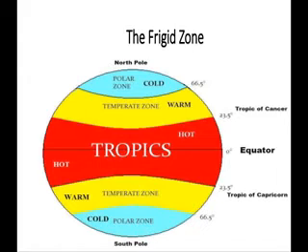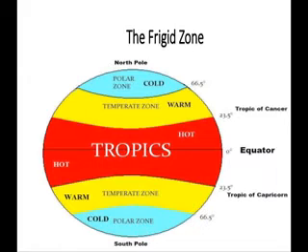Closer to the poles, the land is permanently frozen. So the land of the polar zones is permanently frozen, covered with ice and snow, that we call frozen. And life is very difficult in this zone, because we can't survive there.